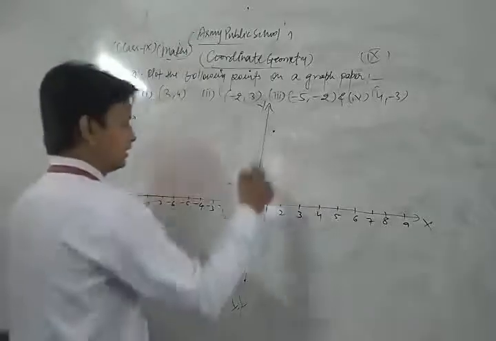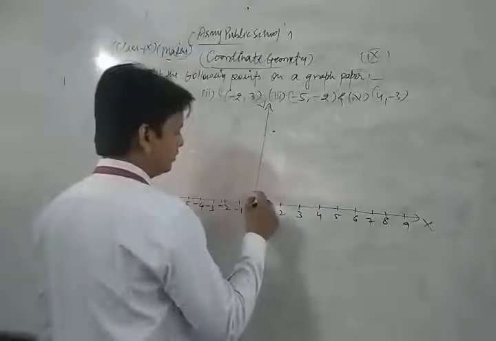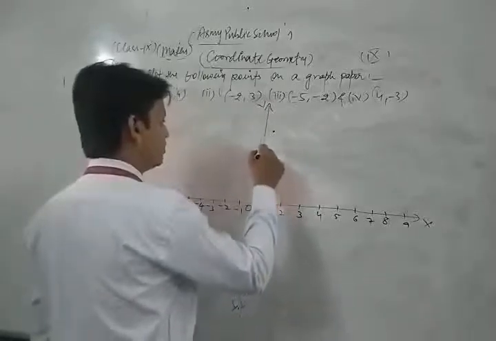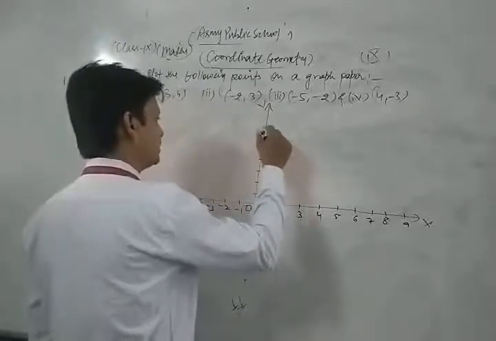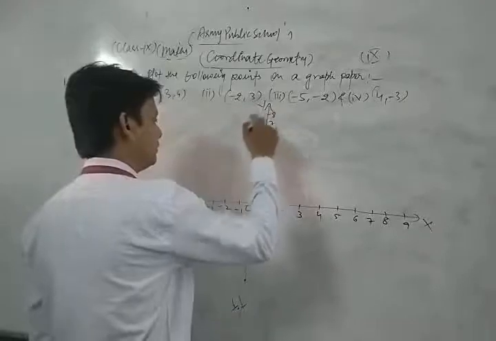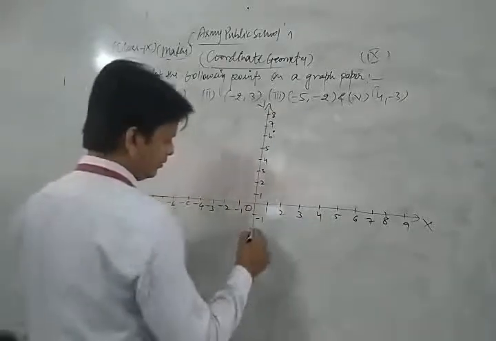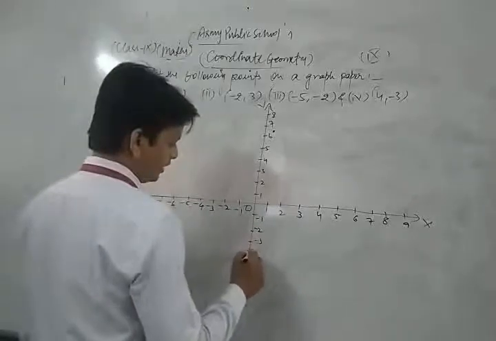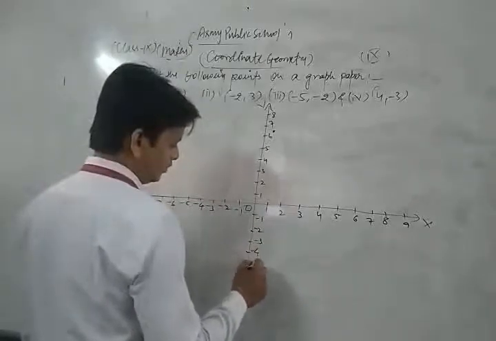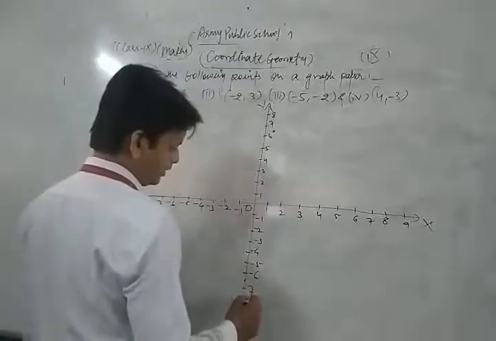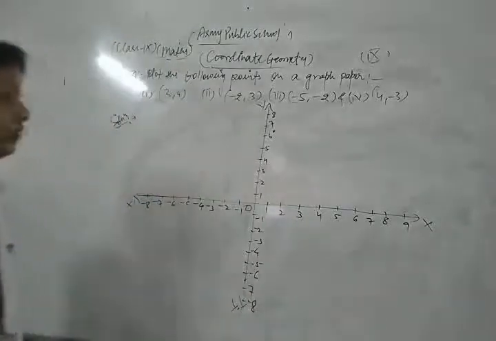Now on this side is the positive direction of y: +1, +2, +3, +4, +5, +6, +7, +8, and this is -1, -2, -3, -4, -5, -6, -7 and -8.